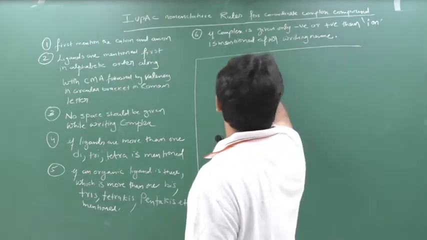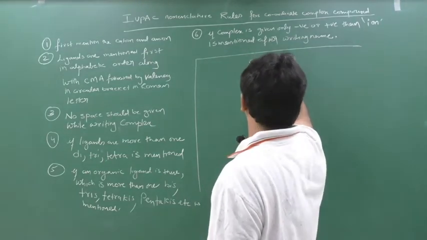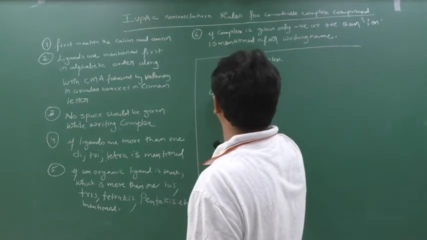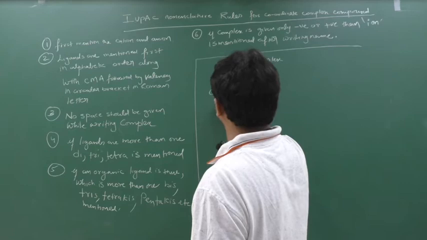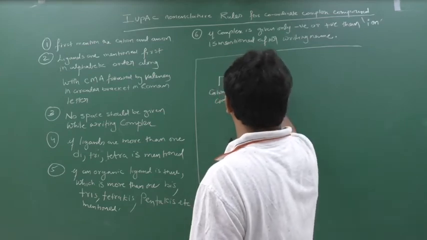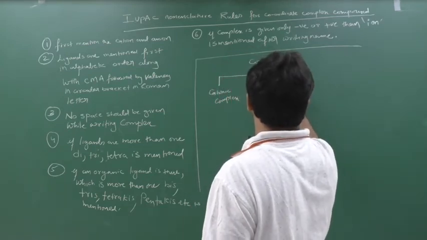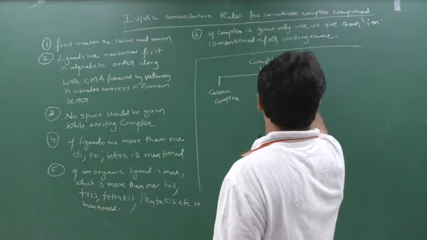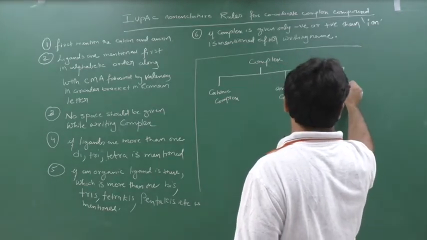Complex compounds can be differentiated into three types: either they have a cationic complex, or an anionic complex, or a neutral complex.